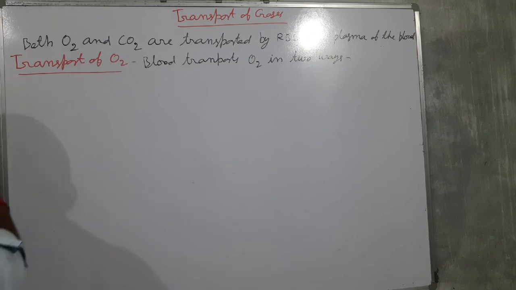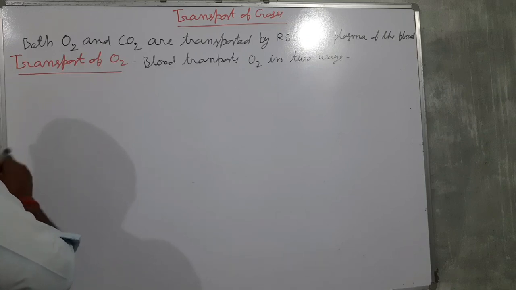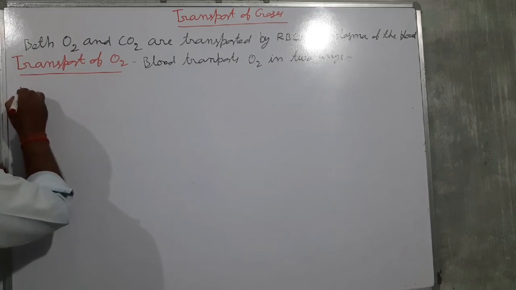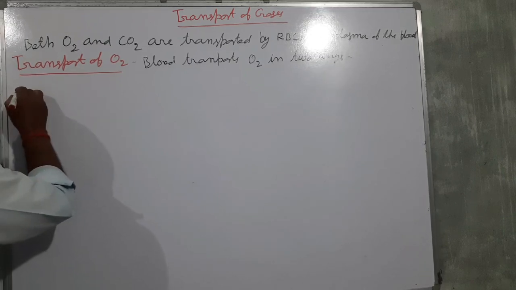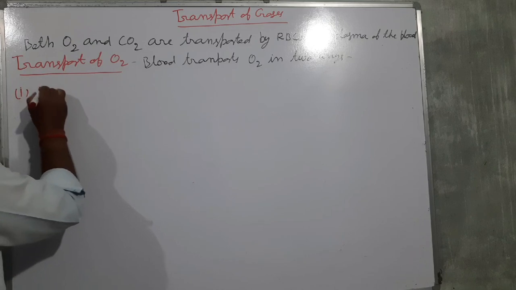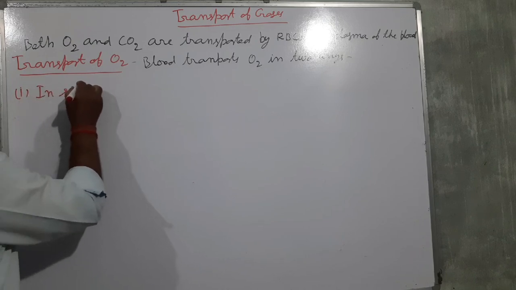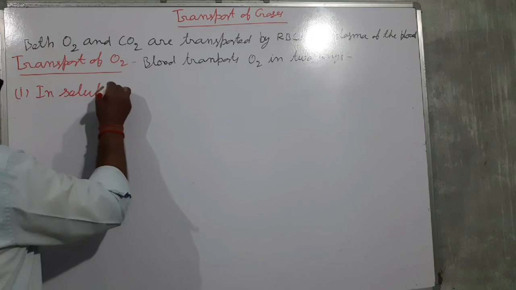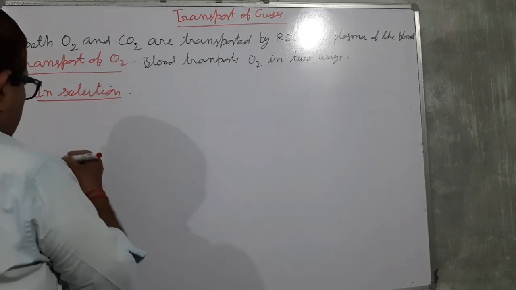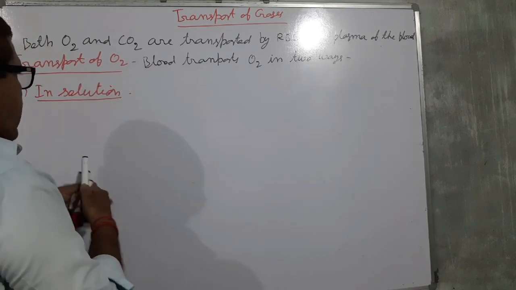Number one is in solution. First, we can write in this way: first, in solution, about 7%.